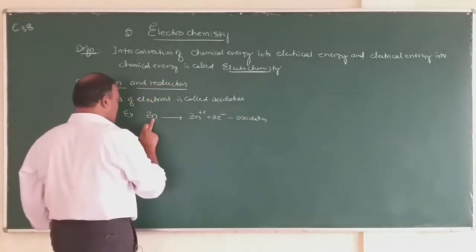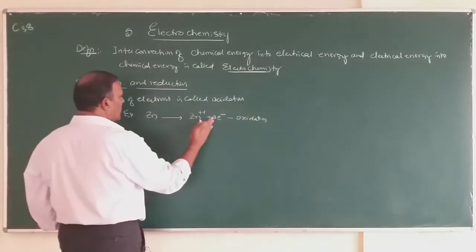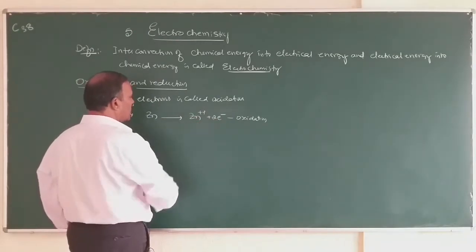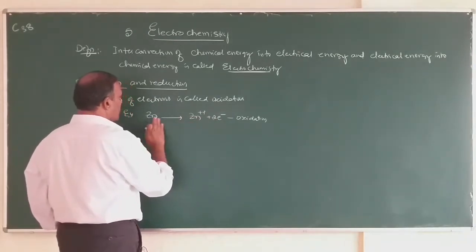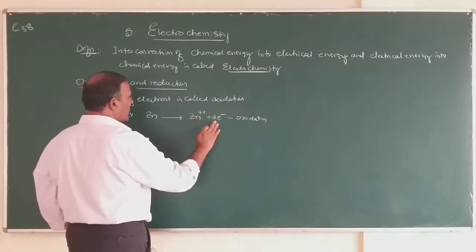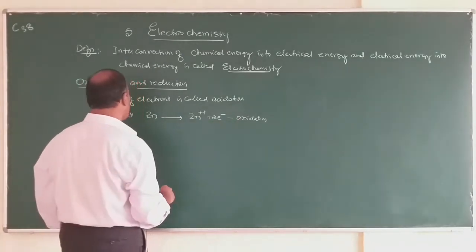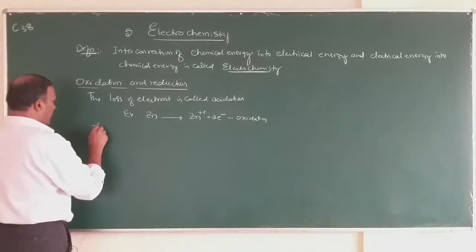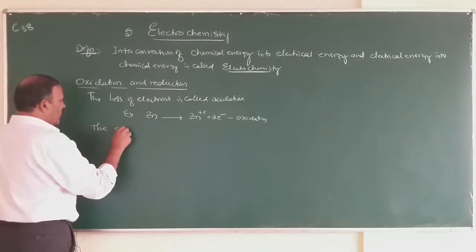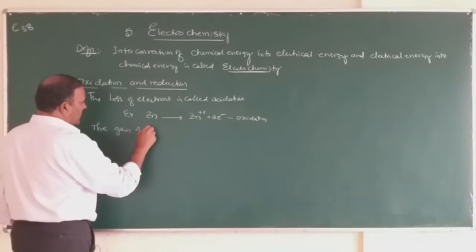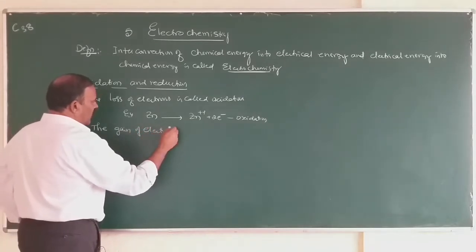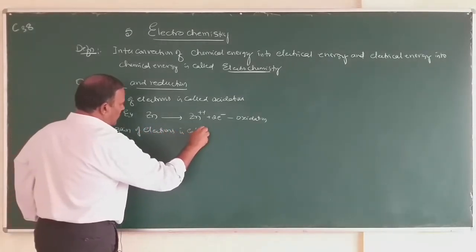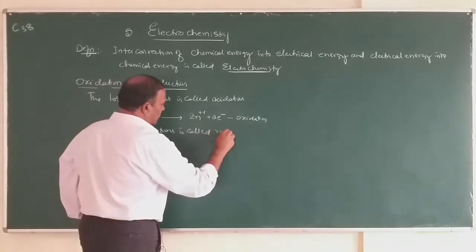That means the zinc atom, after losing electrons, is converted into zinc ions; the process of losing electrons is known as oxidation. Then what is reduction? The gain of electrons is called reduction.